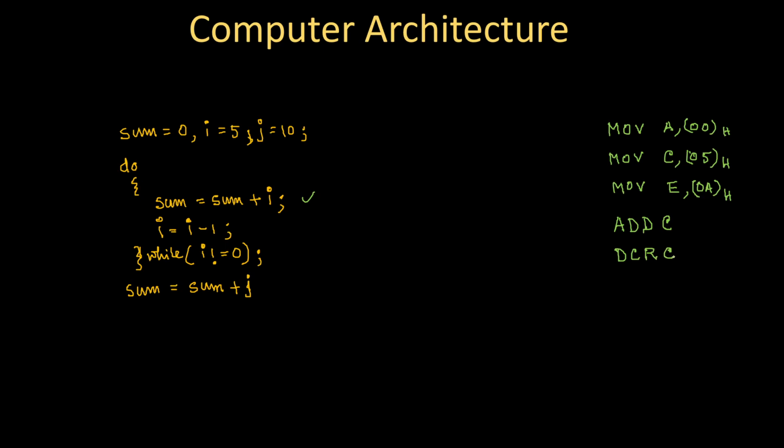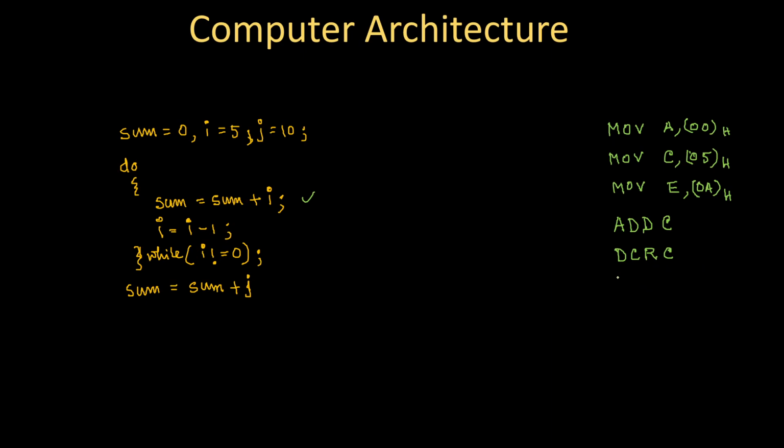Yes, add C, and naturally after that DCR C, right? And you see, after decrementing C, you are checking the condition of I, and based on that you are taking a decision whether to go back to the previous statement or execute this sum equal to sum plus j. So I must have some conditional statement over here.